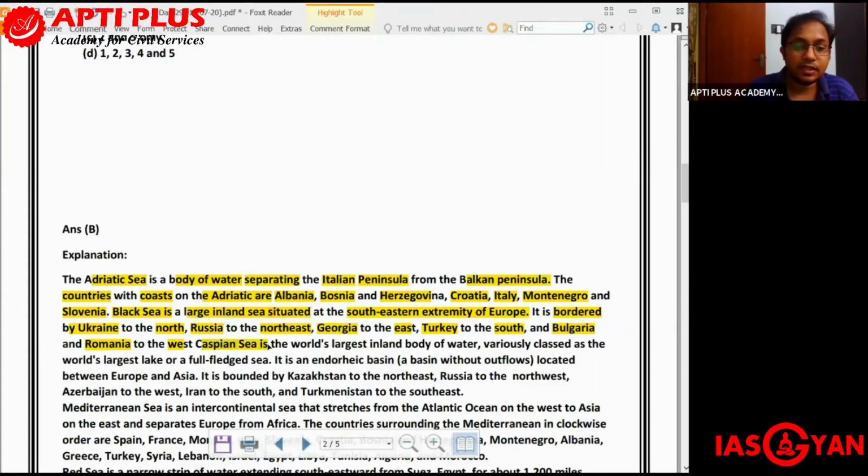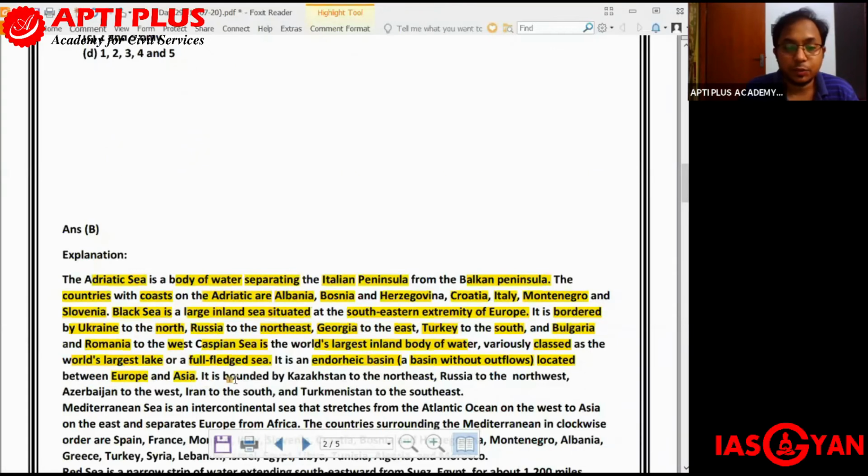Next is Caspian Sea. It is the world's largest inland body of water. It is sometimes classified as the world's largest lake or as a full-fledged sea. So there's a confusion as to whether it is a lake or a sea. It is an endorheic basin, which means a basin without any outflows as such. It is located between Europe and Asia.